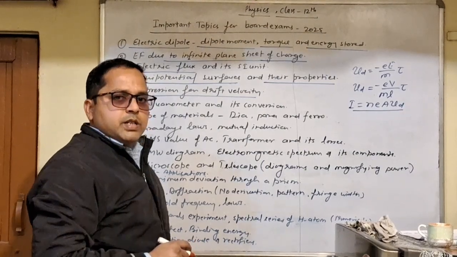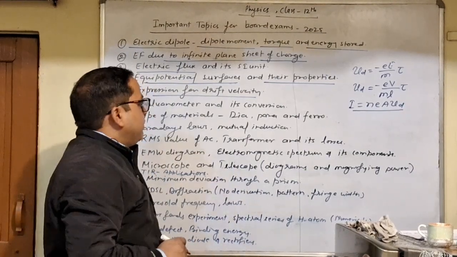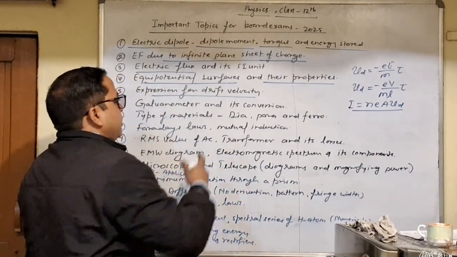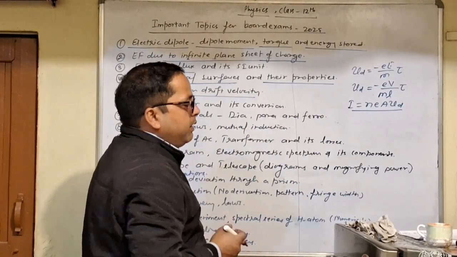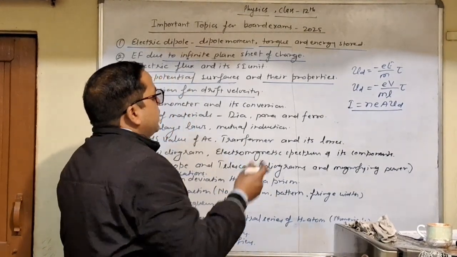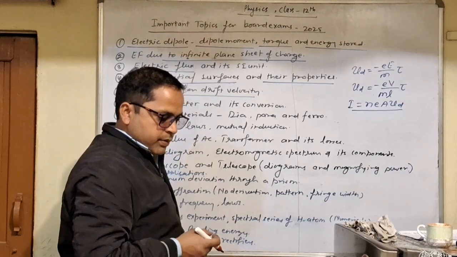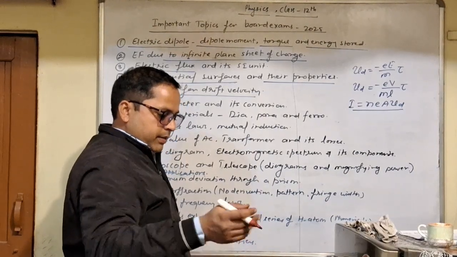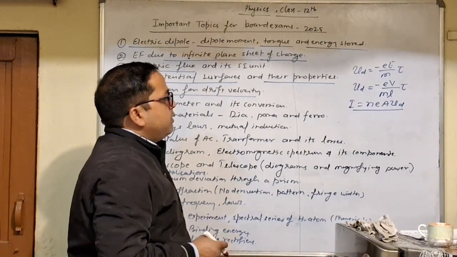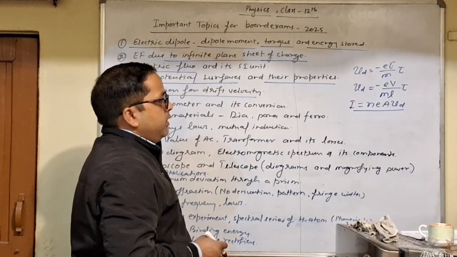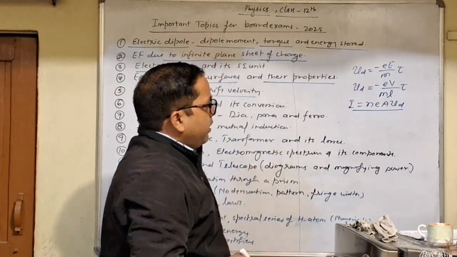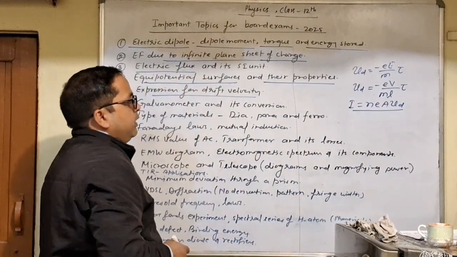The average velocity which is gained by the electrons when they are drifted towards the positive end of the conductor. Okay, you can apply two conditions, without applying potential difference and applying potential difference, and you can use the first equation of motion. By using the first equation of motion you can easily find out the expression for drift velocity. Okay, here the negative sign tells about the direction of the velocity of the electron.